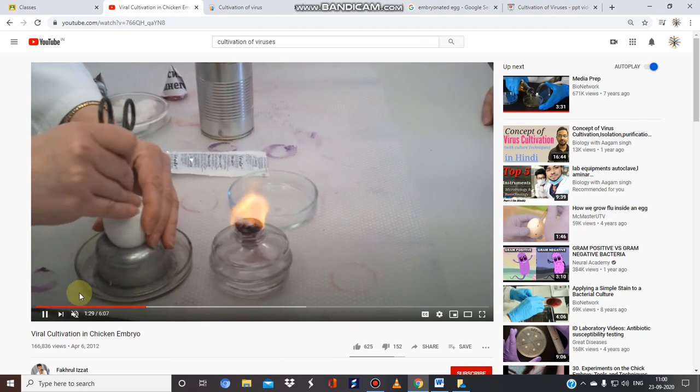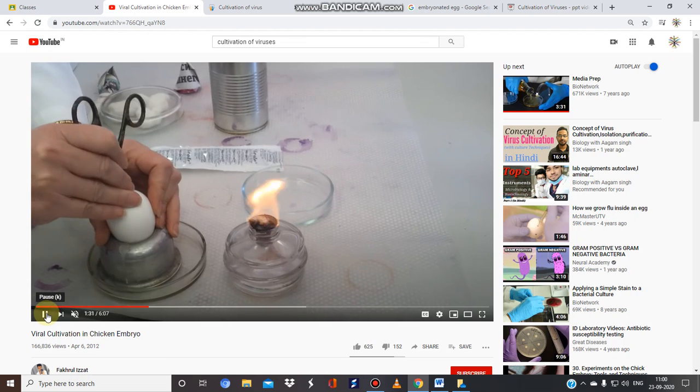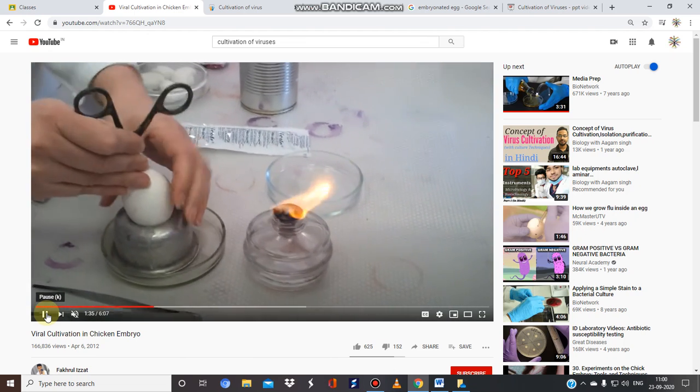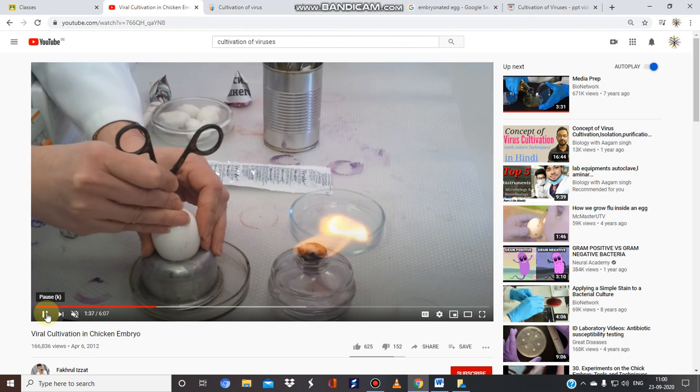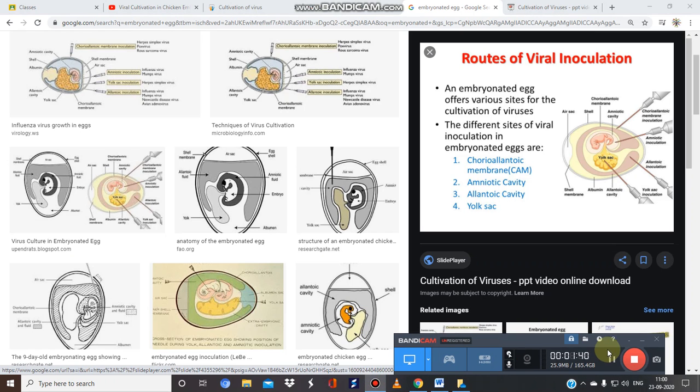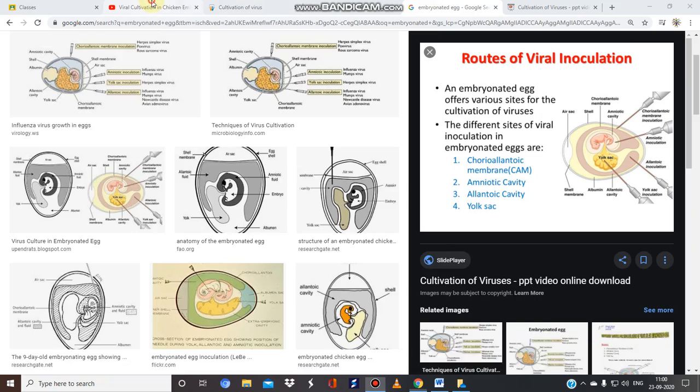I hope you remember the different sites. So let me pause a bit. You can watch the different sites for inoculation of virus in a particular embryonated egg: CAM, amniotic cavity, allantoic cavity, and the yolk sac.